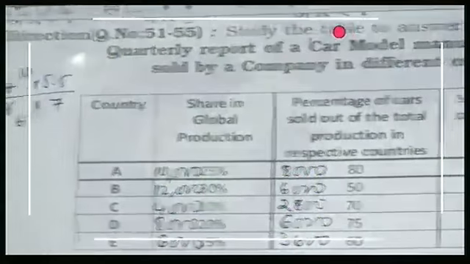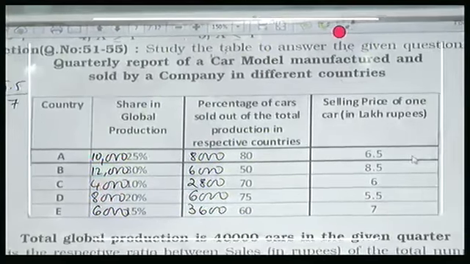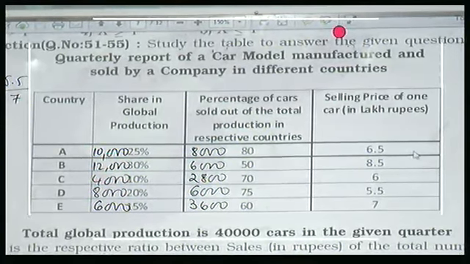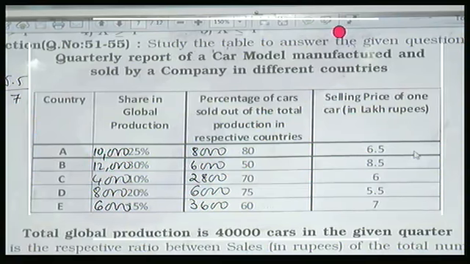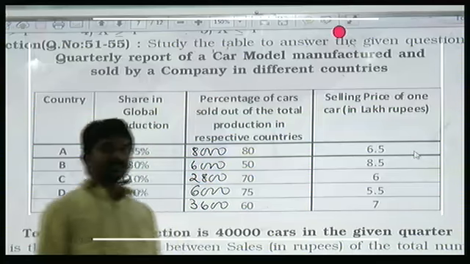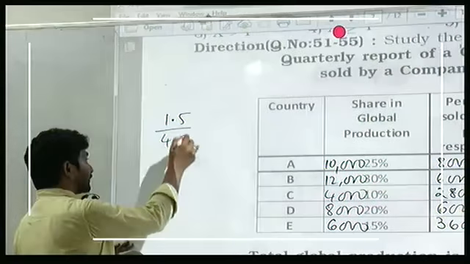If the cost price for manufacturing a car in company C is 4.5 lakh, what is the percentage of profit earned by the car on each car sold in the country? On each car. You are not asked to calculate total profit. On each car. Company C, what is its selling price? 6 lakhs. And cost price? 4.5 lakhs. What is profit? 1.5 lakh out of 4.5 lakh.